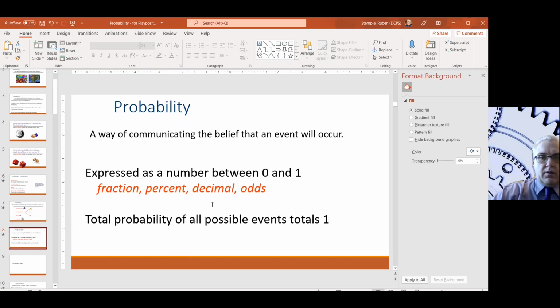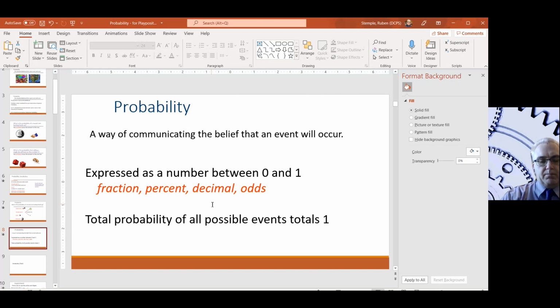All right. So probability we talked about is a way of communicating a belief that an event will occur, and it's expressed as a number, right? Because we're engineers, we need numbers for things. We express it as a number between 0 and 1, right? So that means it's a fraction, and I know you all love fractions. It's a percent, it's a decimal, right? Those are the same things, right? Percentage can be set up as a fraction over 100, right? Decimals are fractions, tenths or hundredths or something like that.